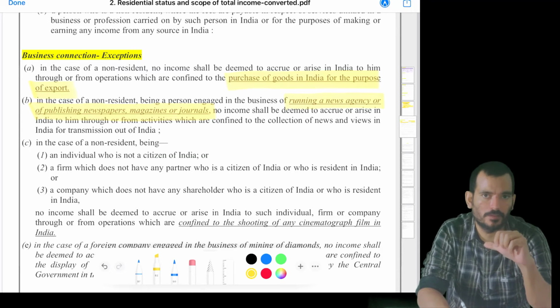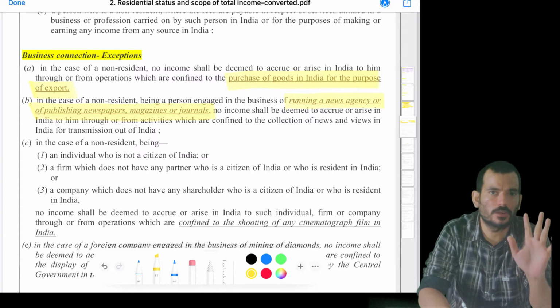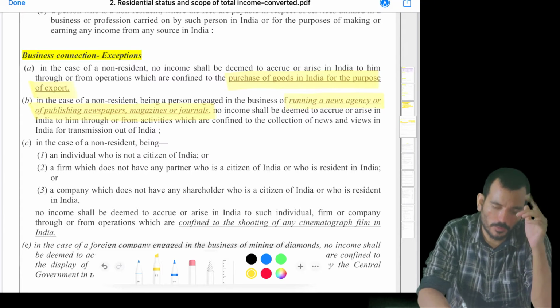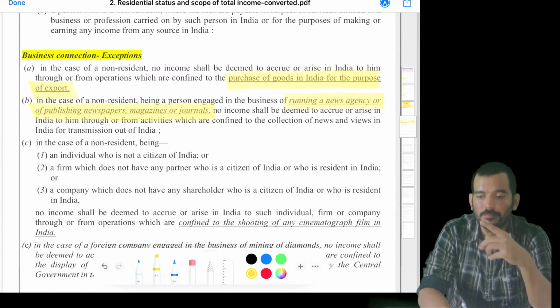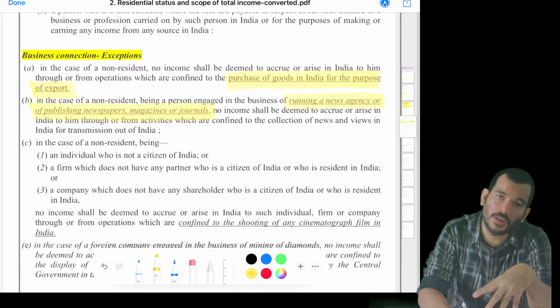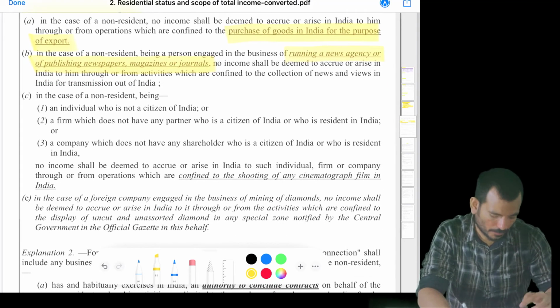Understand, the BBC is coming into India, taking the news and views, and they are going. So there is no business connection. You cannot ask them to pay tax on their global income. But if they are using this news and views in India for any other commercial purpose, then there is a business connection. They have to pay tax on that income.